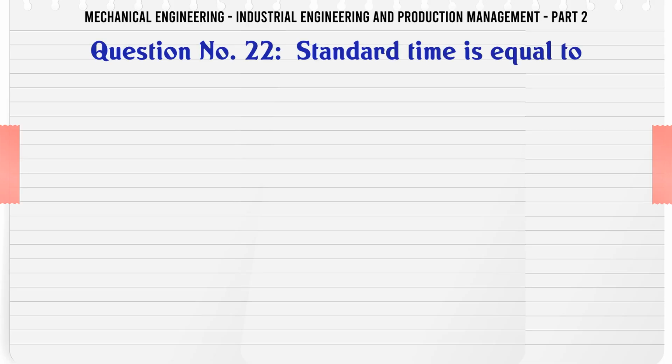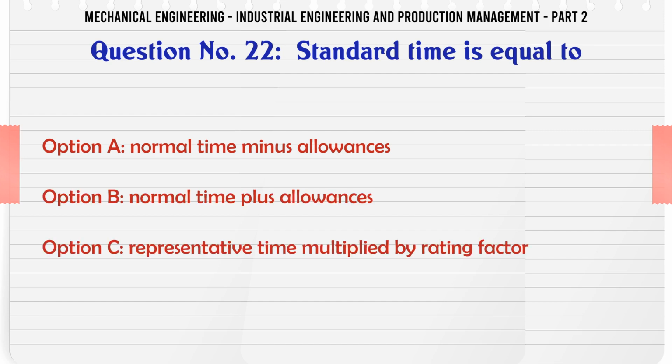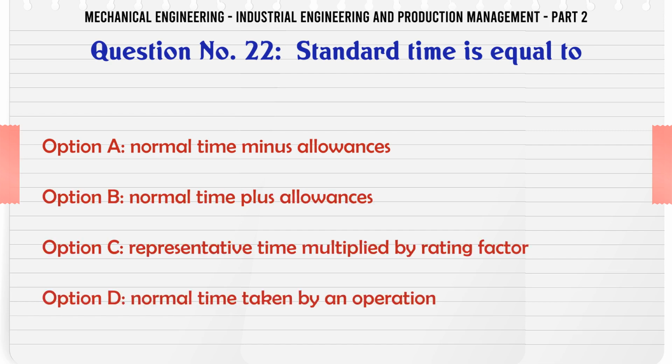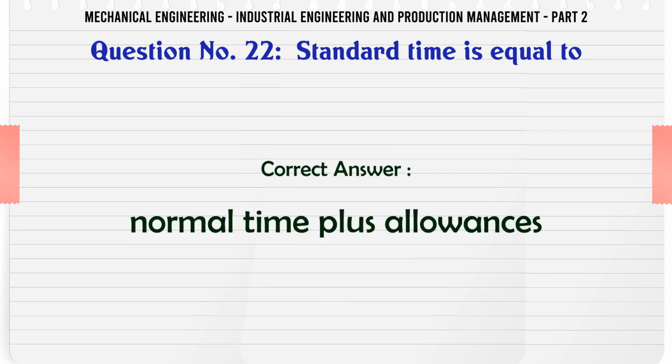Standard time is equal to A. normal time minus allowances, B. normal time plus allowances, C. representative time multiplied by rating factor, D. normal time taken by an operation. The correct answer is normal time plus allowances.